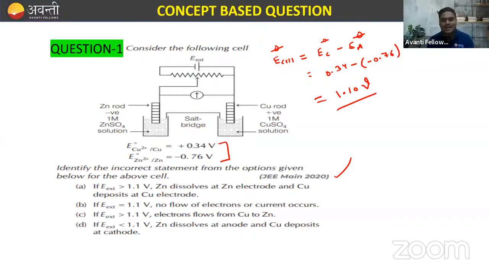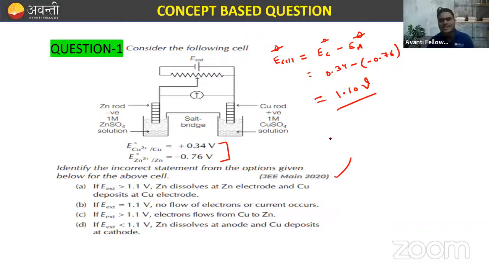So let's see the correct one. Because in this question, they are asking incorrect statement, not the correct one, beta. So they are asking incorrect statement from the option. Okay, here the E cell is 1.10 volt. This is clear.